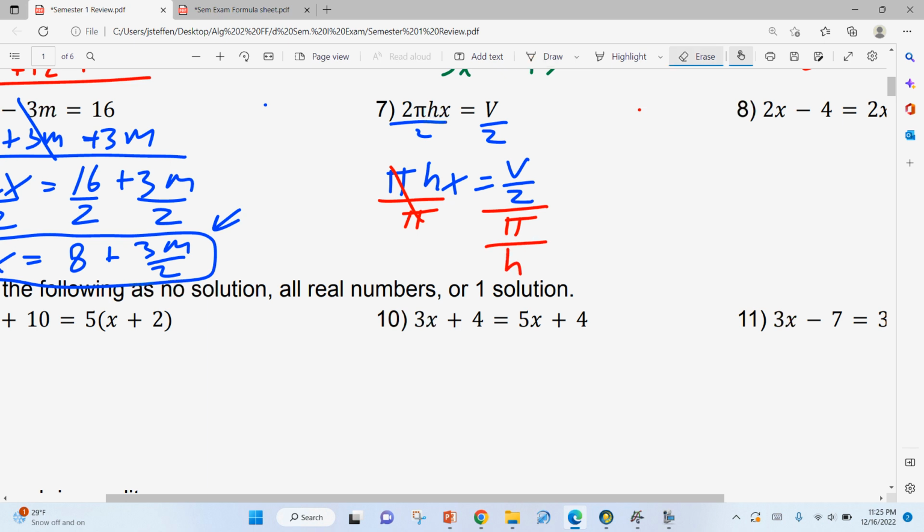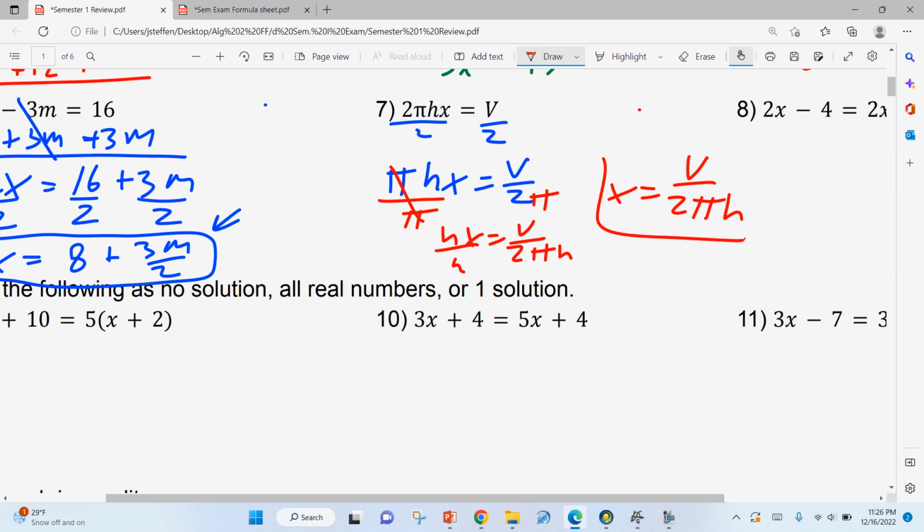So the big thing you have to realize is if you already divided by 2, now if you divide by pi, that pi actually just goes down here with the 2. Because you already divided by the 2, so you're dividing by the pi, you just put it down with the 2. So divide by pi, and you get hx is equal to v over 2 pi. Then divide by h, so the h goes in the denominator again. We get x is equal to v over 2 pi h. So that is what I call the long way. The quicker way,